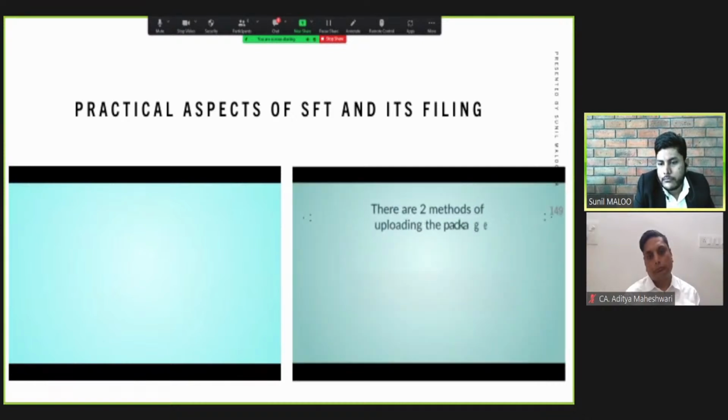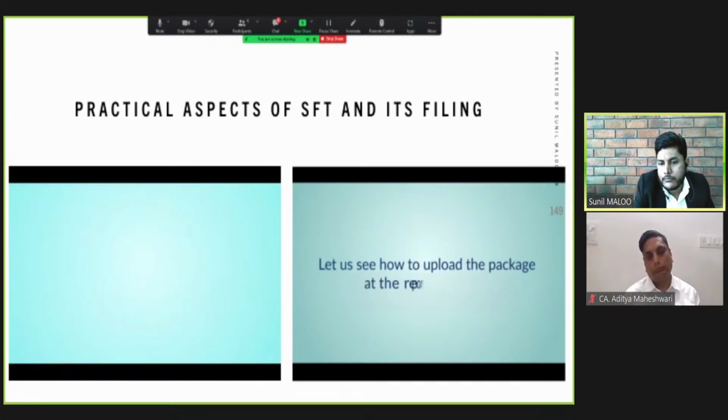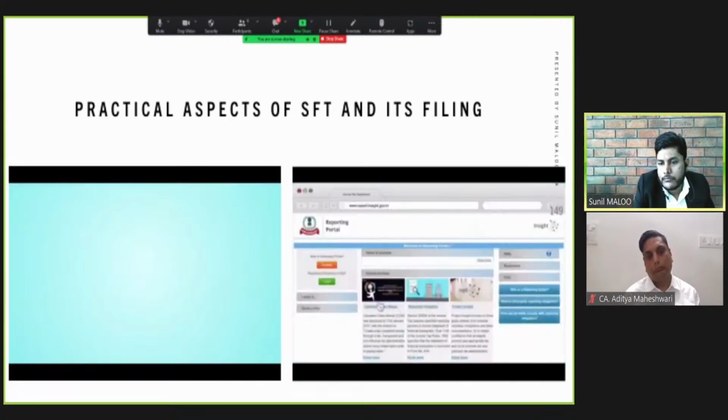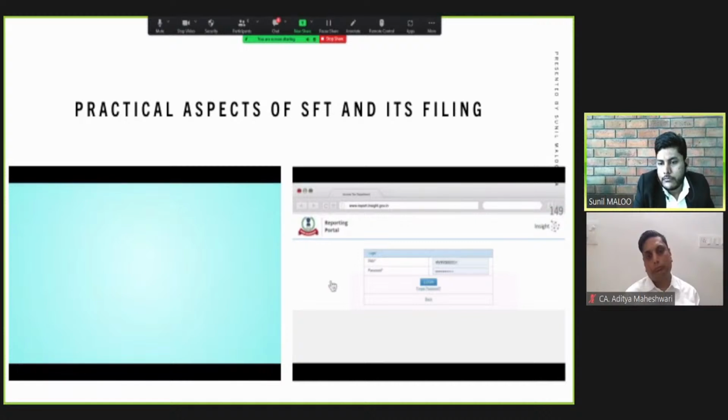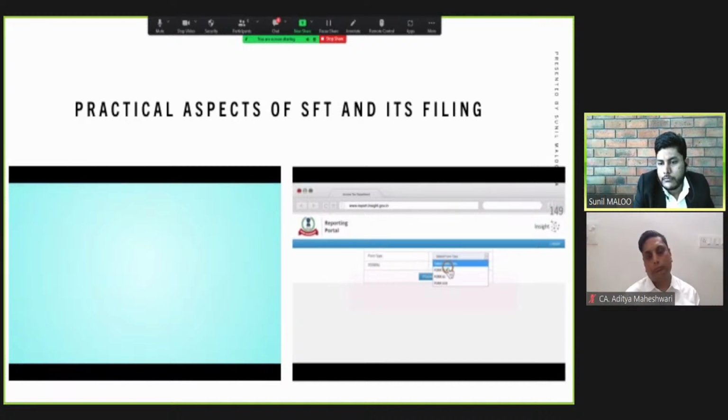There are two methods of uploading the package. Number 1, through the Reporting Portal, or number 2, through the generic submission utility. Let us see how to upload the package at the Reporting Portal. The designated director needs to log in at the Reporting Portal. Select the form type and ITDREIN number. Select designated director as authorized person type and click Proceed.